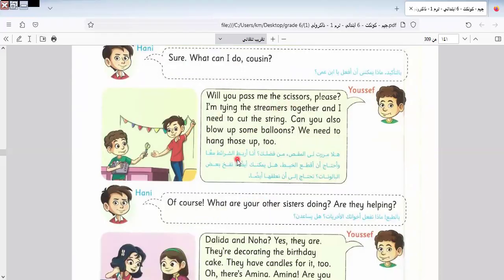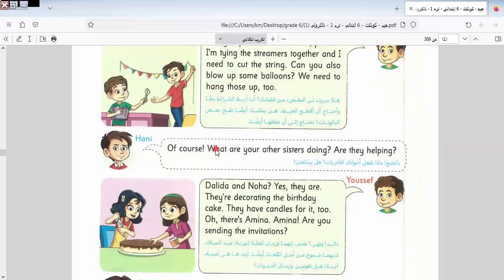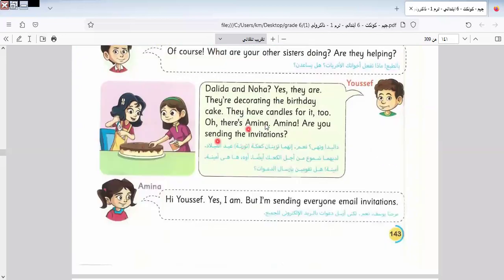I'm tying the streamers together and I need to cut the string. Can you also blow up some balloons? We need to hang those up too. Are Dalida and Noha helping? Yes, they are. They are decorating the birthday cake.